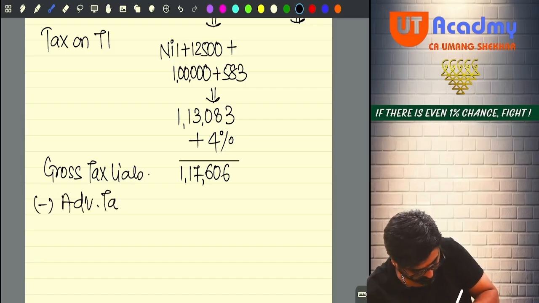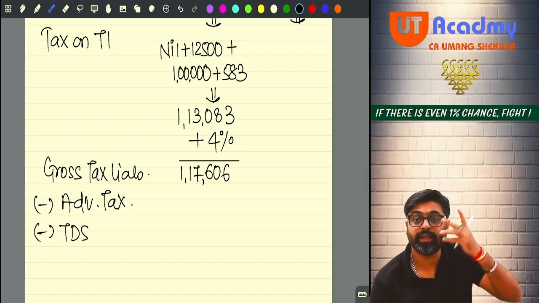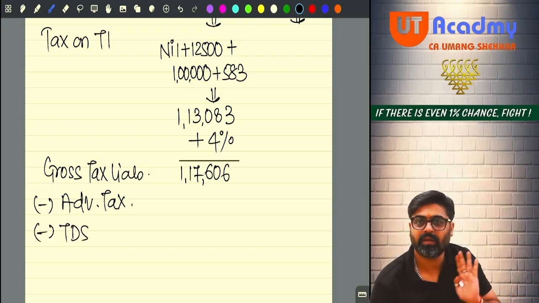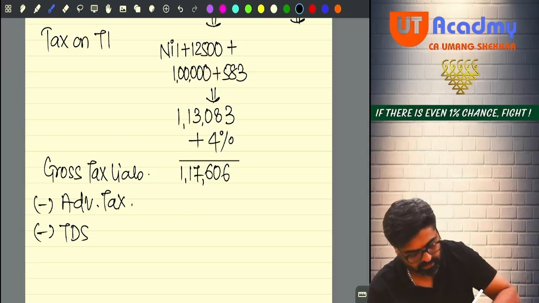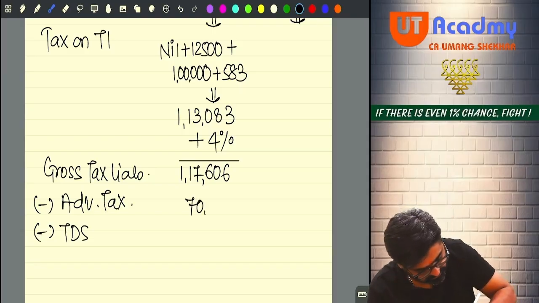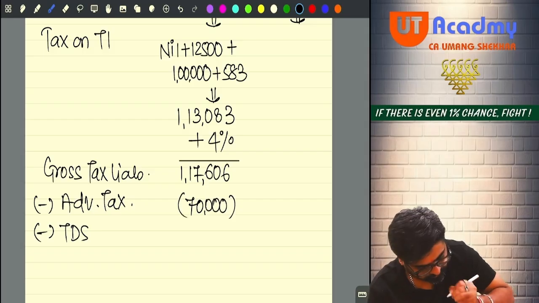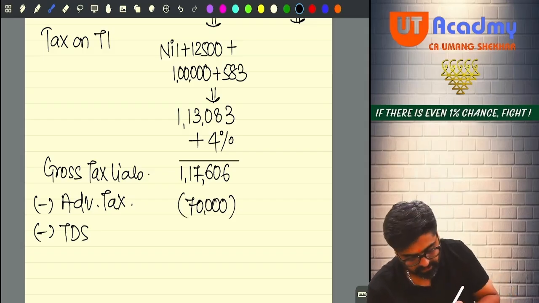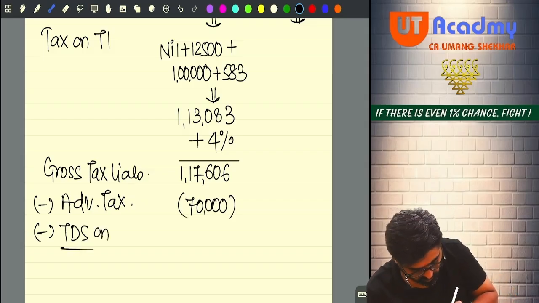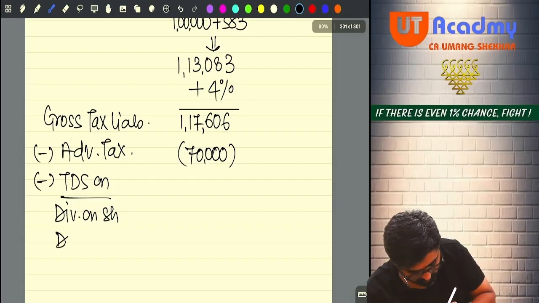Yes. Was there any TDS deducted from my income? Yes. 2 TDS were deducted. Those also I will reduce. Advance tax also I have paid. So 70,000 advance tax I have paid. I will reduce that. And TDS on what? Dividend on shares and TDS on dividend on units.